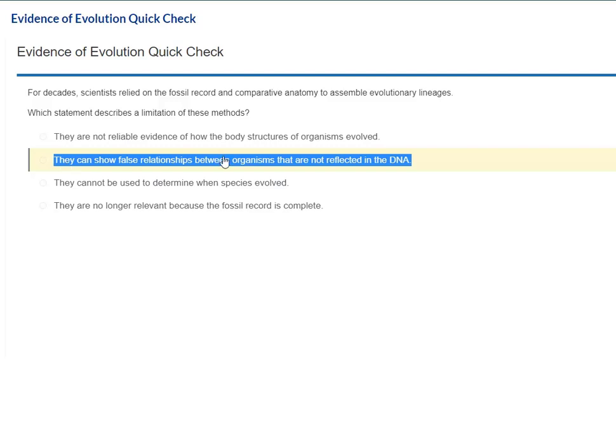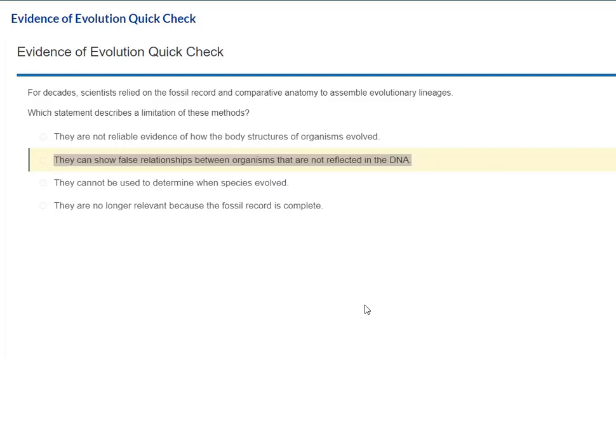But if you can get into the DNA of those organisms, you could see that they are more distantly separated on the evolutionary tree than the fossils might suggest. So this is the correct answer on question 3.